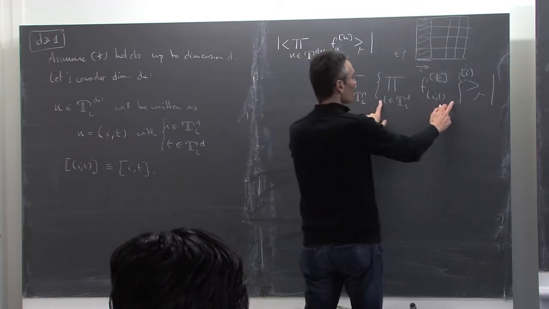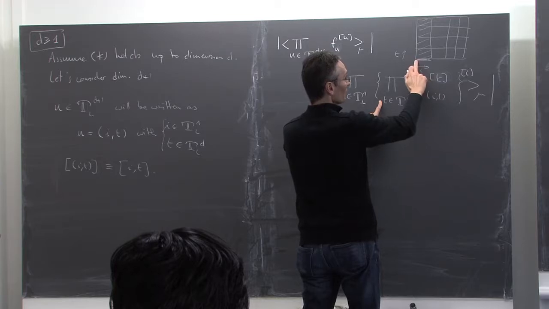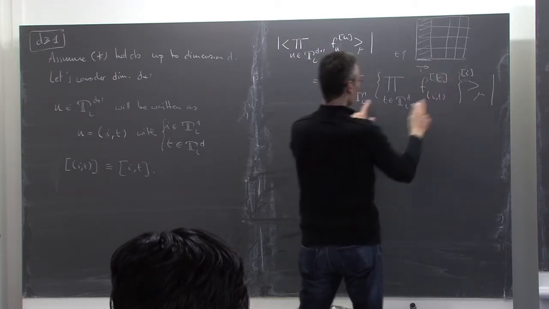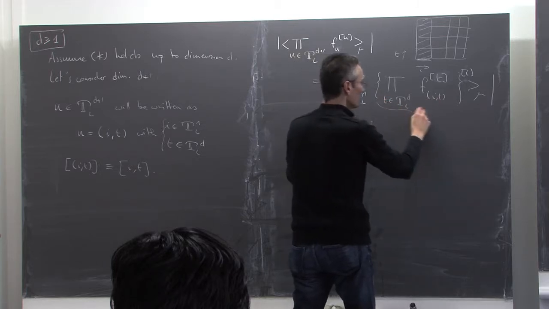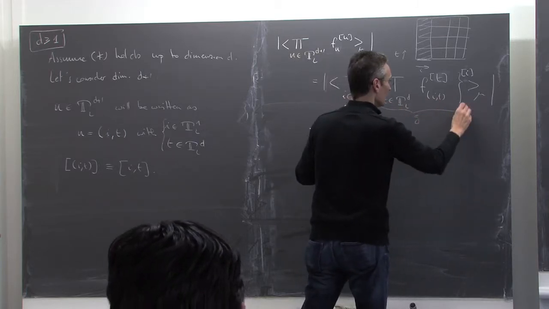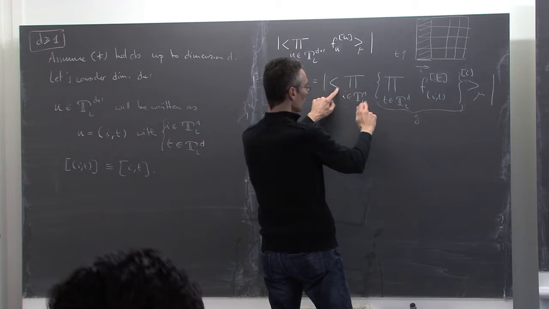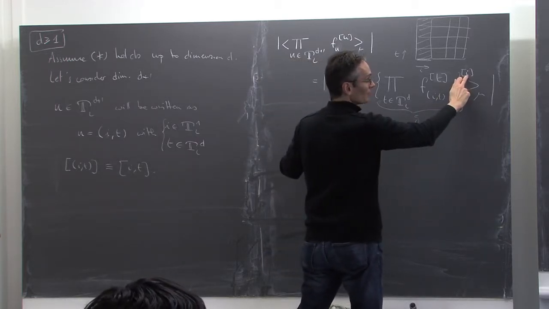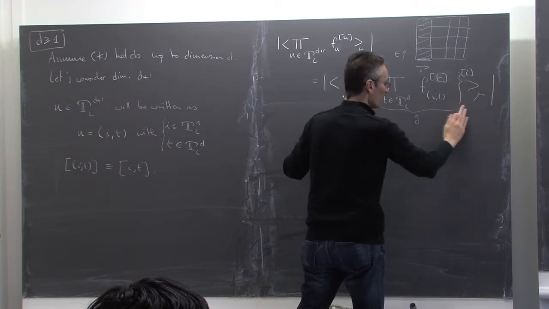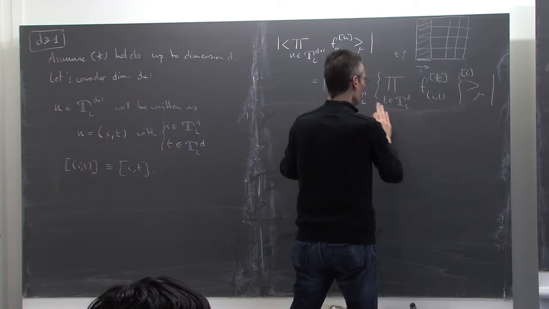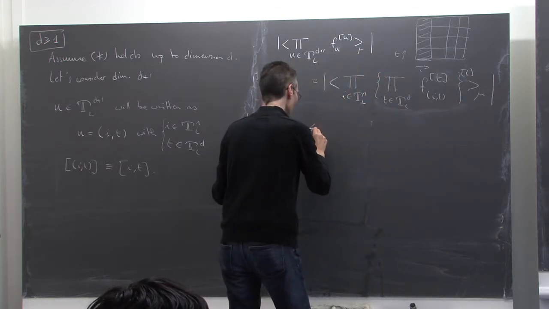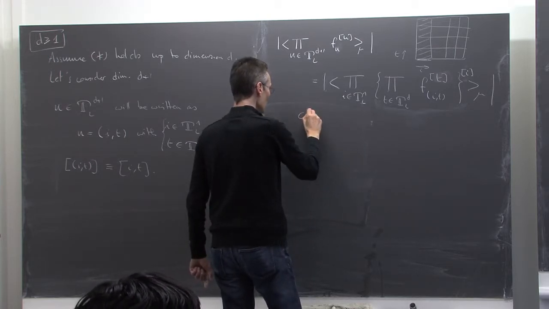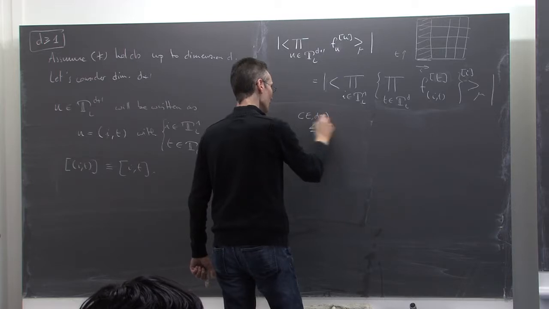So these are local functions in this one-dimensional circle, which is indexed by i. So if I call this G, I just have the expected value of the product over i of G moved to the cell i. So I can apply the one-dimensional version of the chessboard estimate.